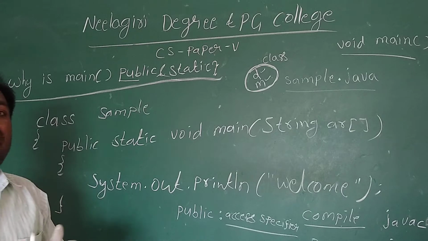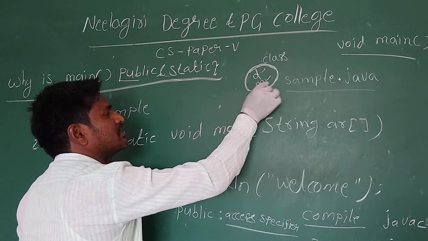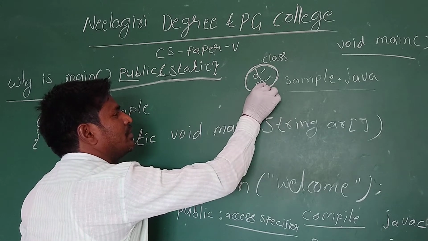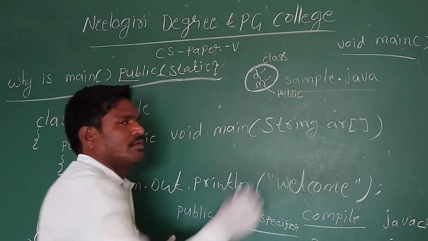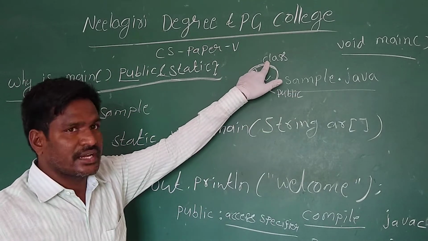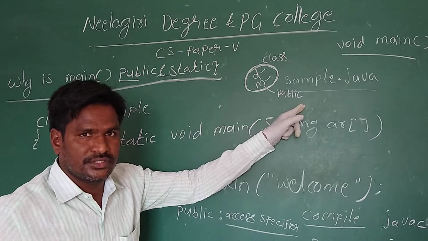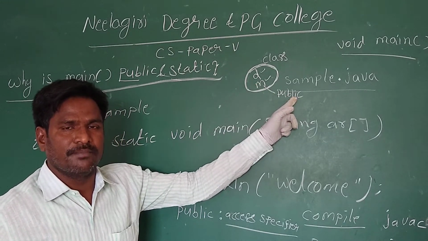But to enable accessing the members of a class outside the class, we have to declare them as public. Once again, if you want to access members of a class outside of its scope, we have to declare these members as public.